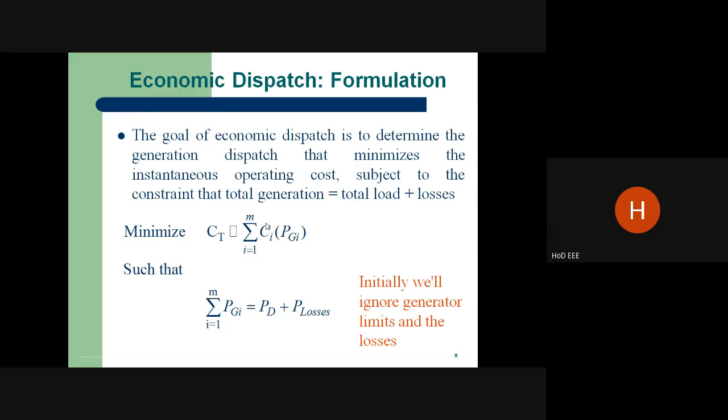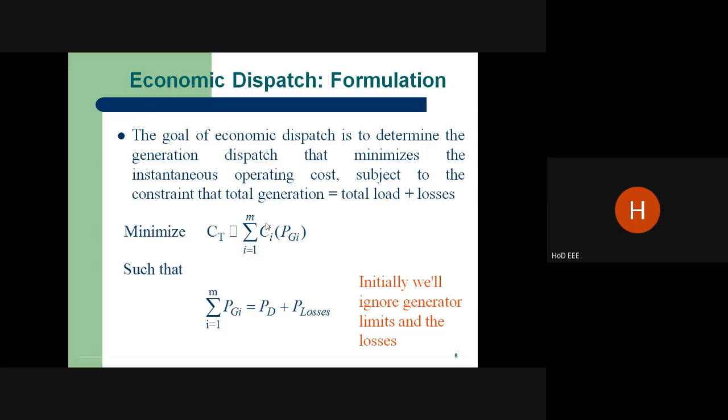Next, economic dispatch formulation. That is the formulation of the economic dispatch equation. What is our objective of economic dispatch? It is essential to reduce the losses, to operate the plants economically, and to supply the load of the system, meeting all the demands, given the types of plants we are having.